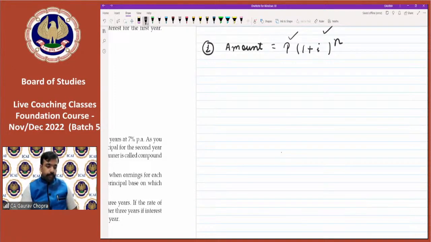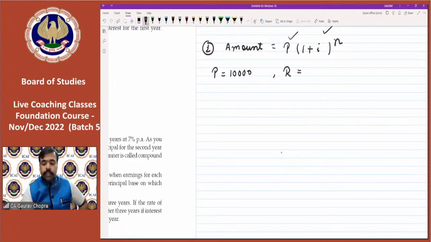All right. So let us do some calculations here. Let us take the principal as rupees 10,000. The rate of interest is 8% per annum, and the time period is 2 years. Now we have to calculate the amount.